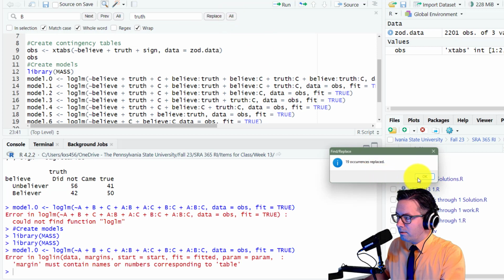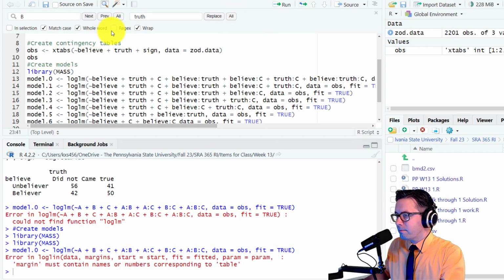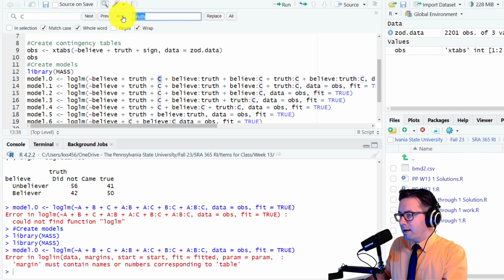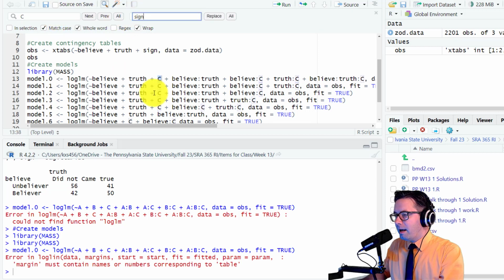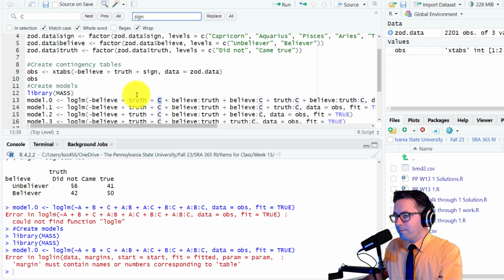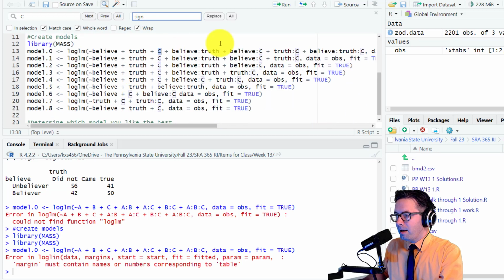All. And I didn't point this out, but what we should also do is highlight the ones it's going to be replacing. So we want to make sure it's just the ones in here and not anywhere else. Otherwise, it's going to be confusing. And so notice that's what it's doing. Okay. But make sure you have whole word and match case selected.